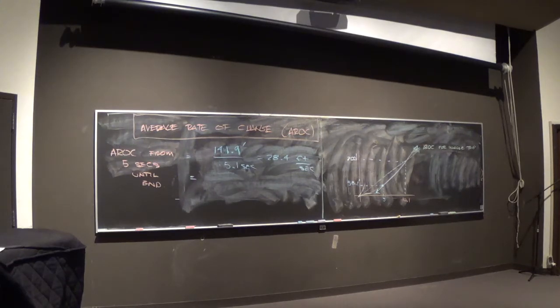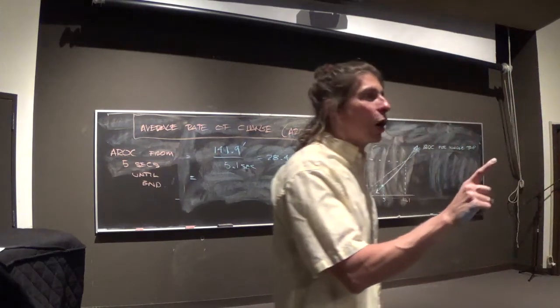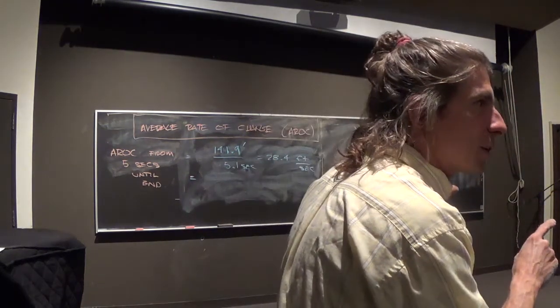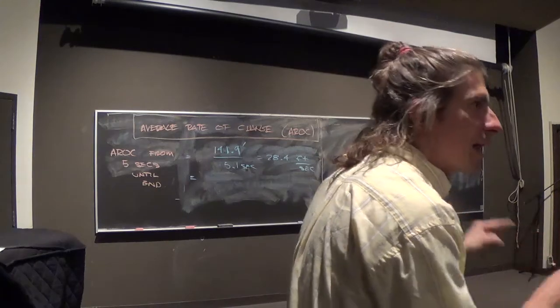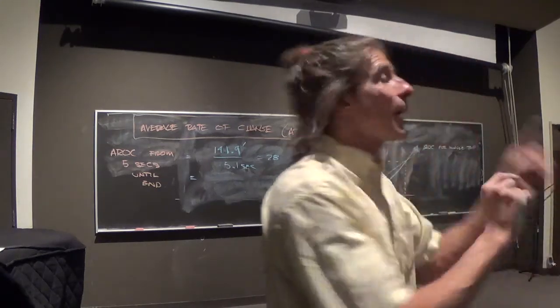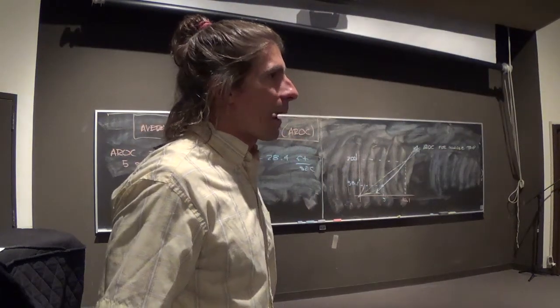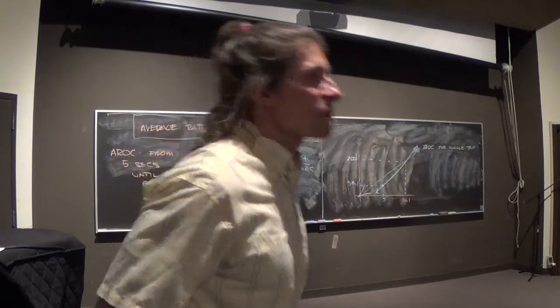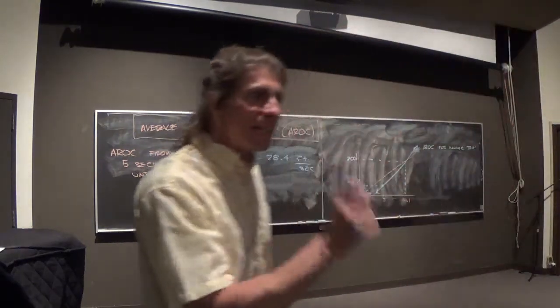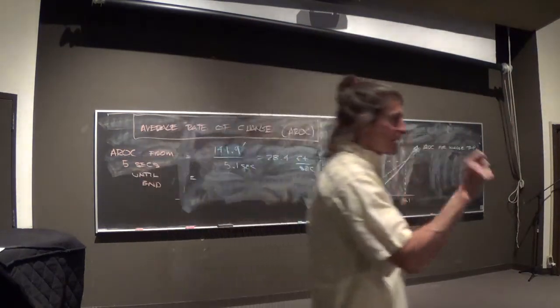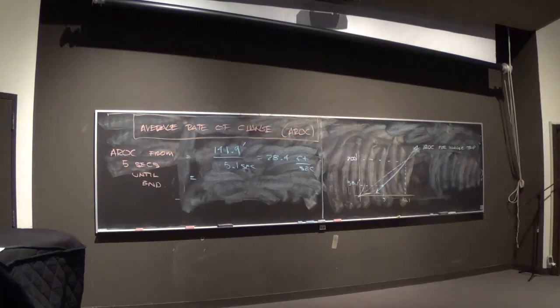But that's not right either, is it? Because that again is underestimating my speed in the beginning and overestimating it at the end. Excuse me, I said that backwards. That's assuming I was going that speed the entire time. So that's the speed between the 5 and the end. What I really need to do here is I need to get the speed between 200 and 200.